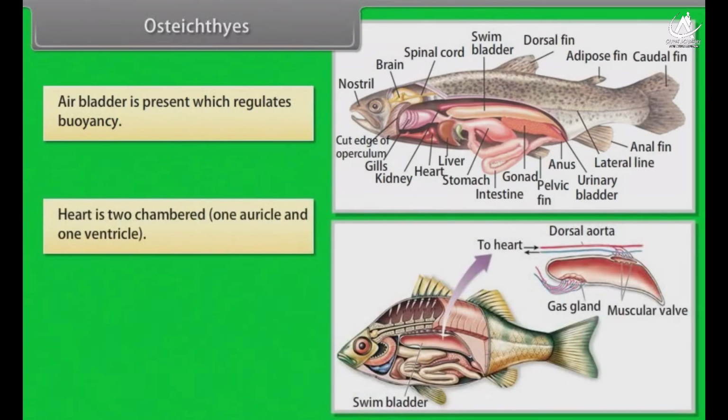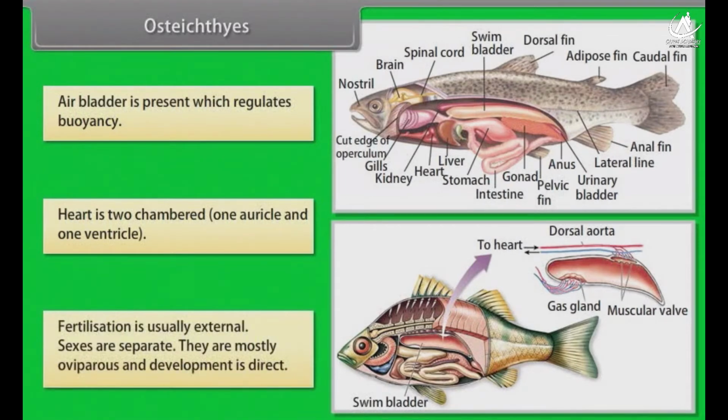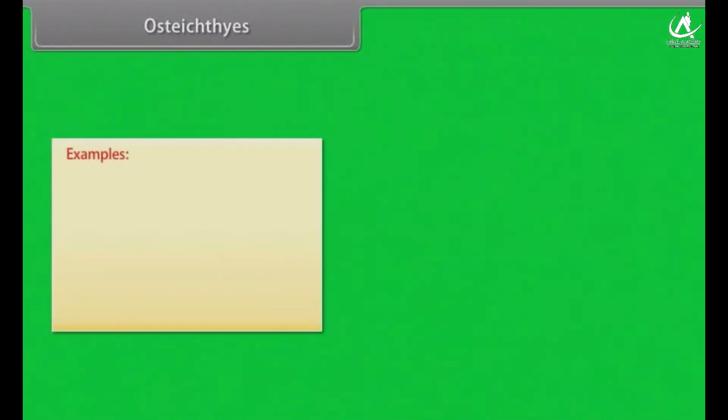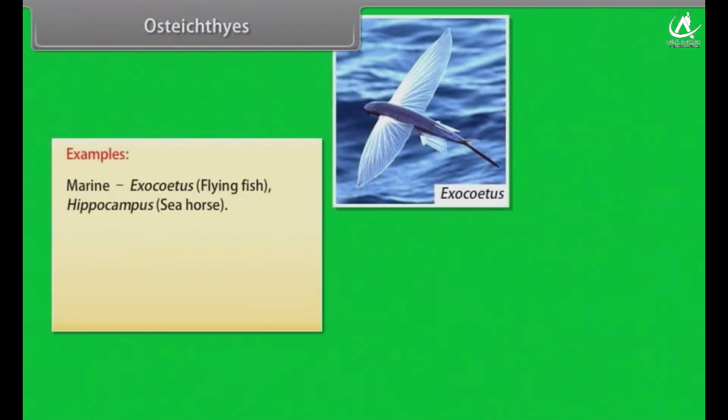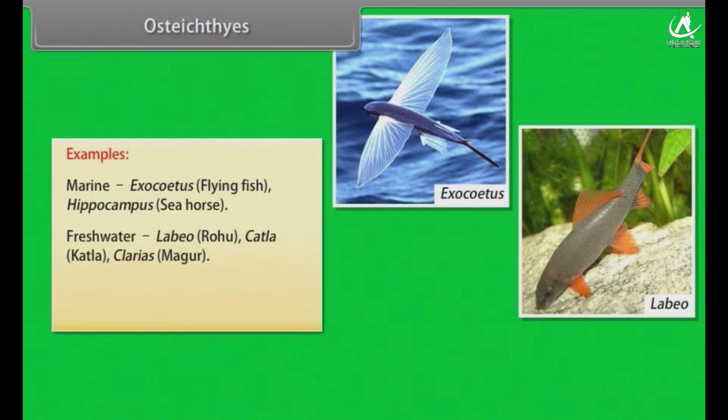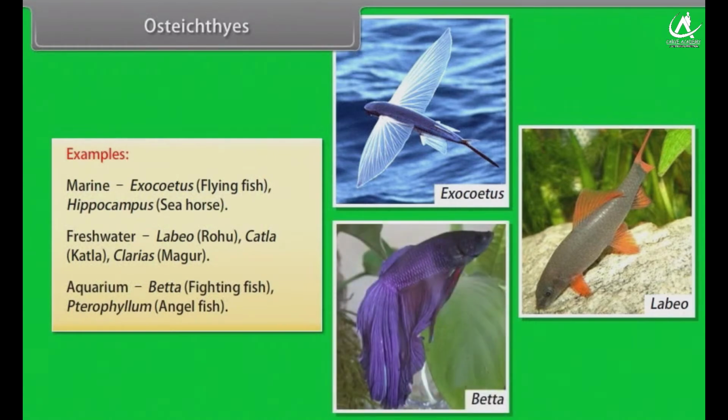Heart is two-chambered, one auricle and one ventricle. Fertilization is usually external. Sexes are separate. They are mostly oviparous and development is direct. Examples, marine: Exocoetus, flying fish, Hippocampus, seahorse. Freshwater: Labeo, rohu, catla, Clarias, magur. Aquarium: Betta, fighting fish, Pterophyllum, angelfish.